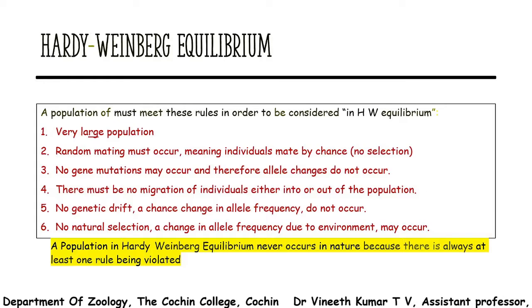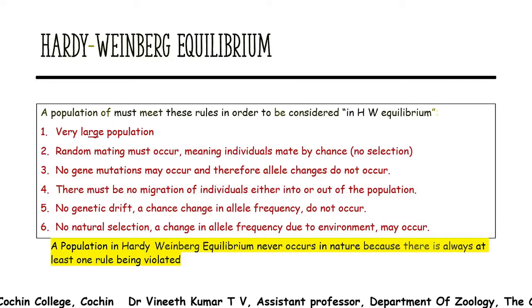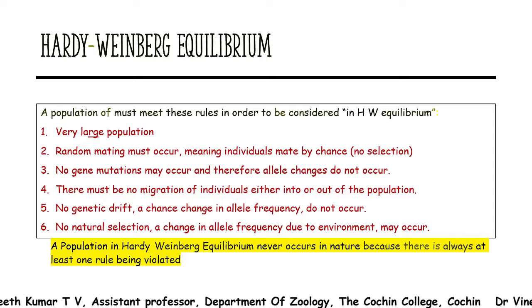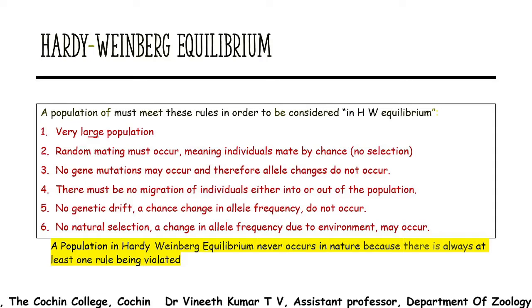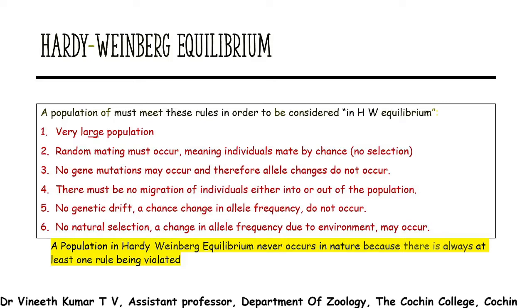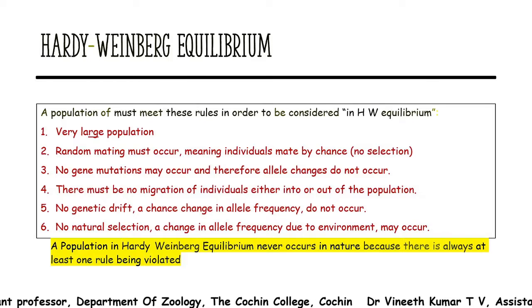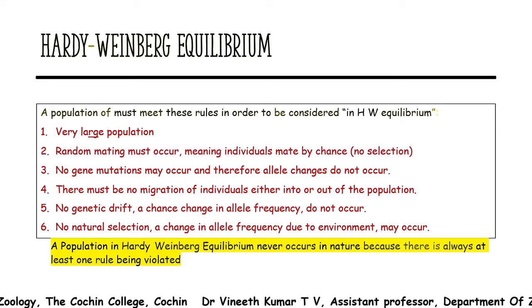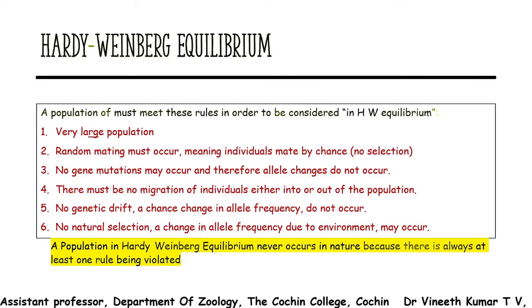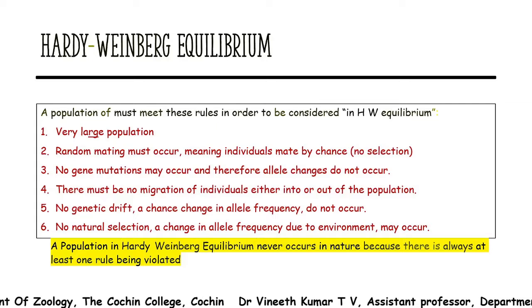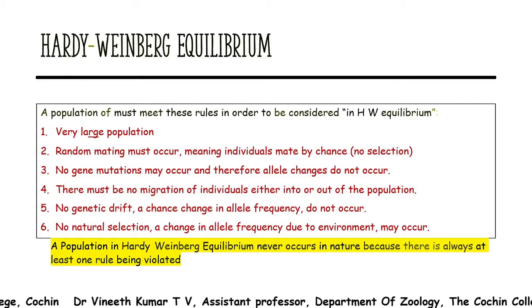So the one factor that is changing the gene frequency is mutation, because in a population, if a mutant arises and that mutant is a favorable mutation, it is going to be populated in that population. As a result, you will see a change in the allele frequency. So a Hardy-Weinberg population should not have mutation, which is the third rule.